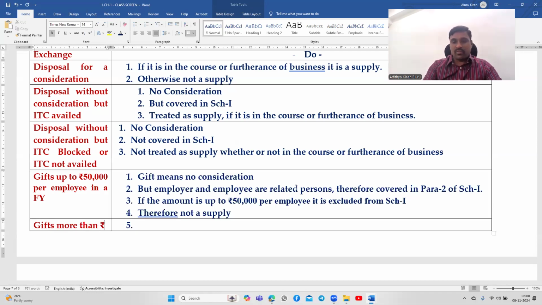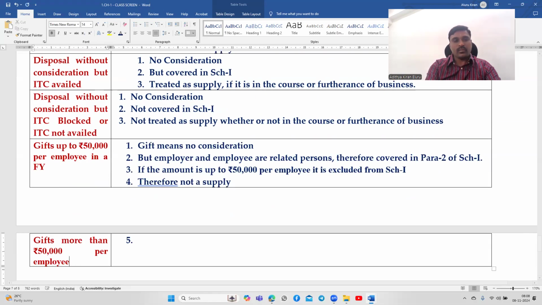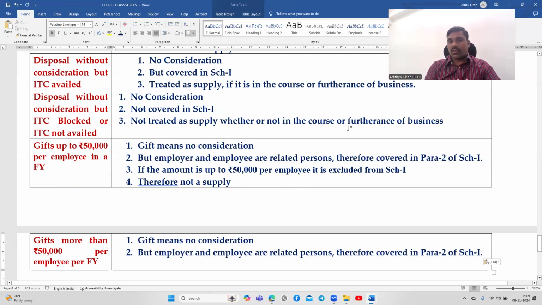Gifts of more than 50,000 per employee per financial year. Gift means no consideration, but employer and employee are treated as related persons, and therefore it is covered in Part 2 of Schedule 1.